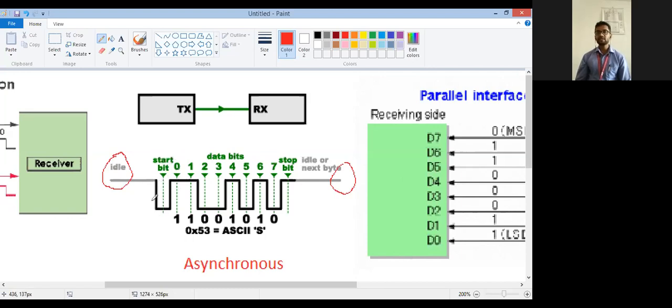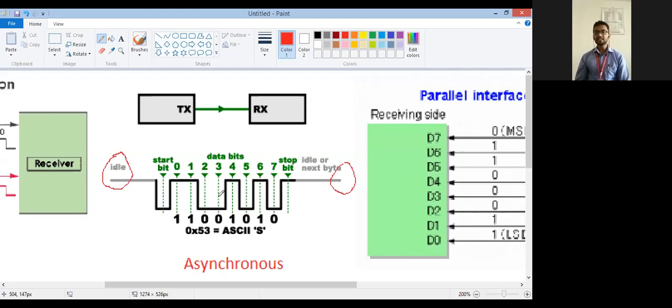When the line becomes low, after that you can transmit any value, 1001, 1010, 001, anything. 8 bits are transmitted at the same time. Again, the MSB can be transmitted first or the LSB first, depending on the transmitter and receiver configuration.